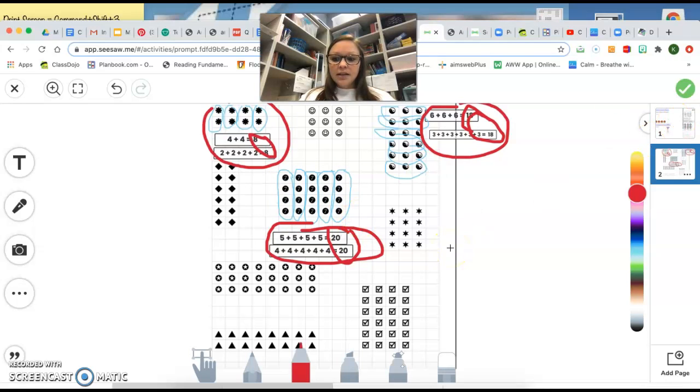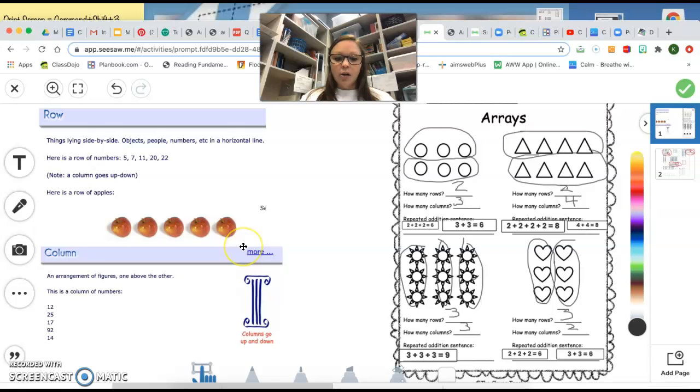So that is learning about arrays. Let's go back really quick and do a quick review on rows and columns. Rows go this way, columns go this way. Do it with me. Row, column, row, column, row, column. Great.